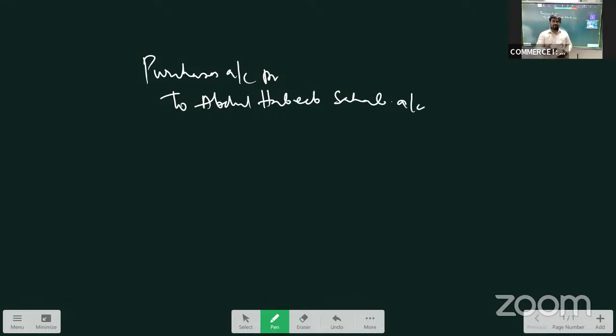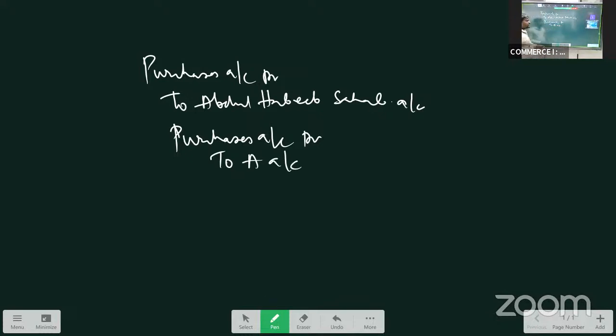When we purchase the goods from A, we'll be writing the journal entry as purchases account debit to A account. If we purchase the goods from B, purchases account debit to B account. Similarly for C, D, and so on up to Z: purchases account debit to Z account.